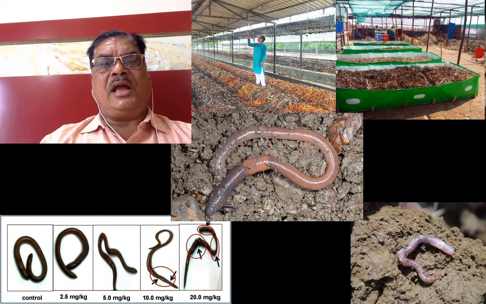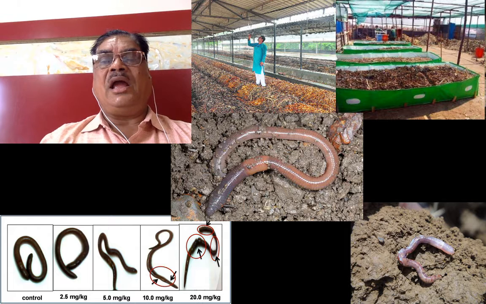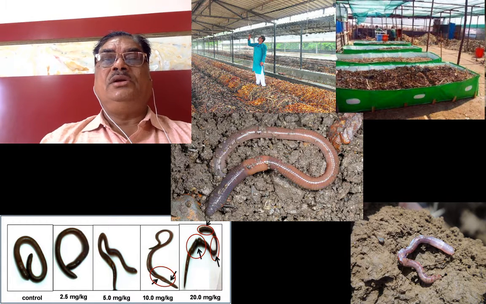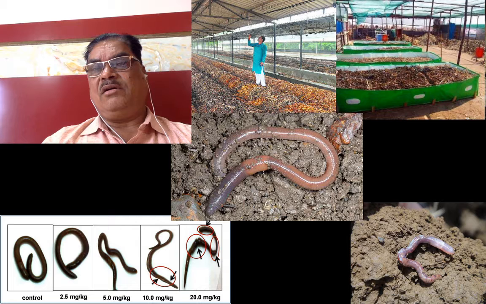Friends, as I am a zoologist, we know that the animal kingdom is divided into two parts. One that is invertebrate or non-chordate, and second one that is vertebrate. So non-chordate means the organism that does not have a true vertebral column, and vertebrate means the organism having a well-developed vertebral column.